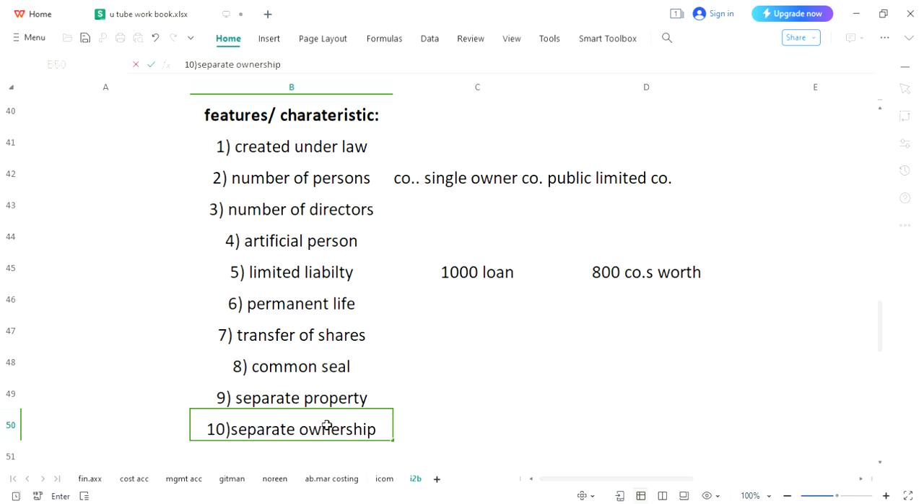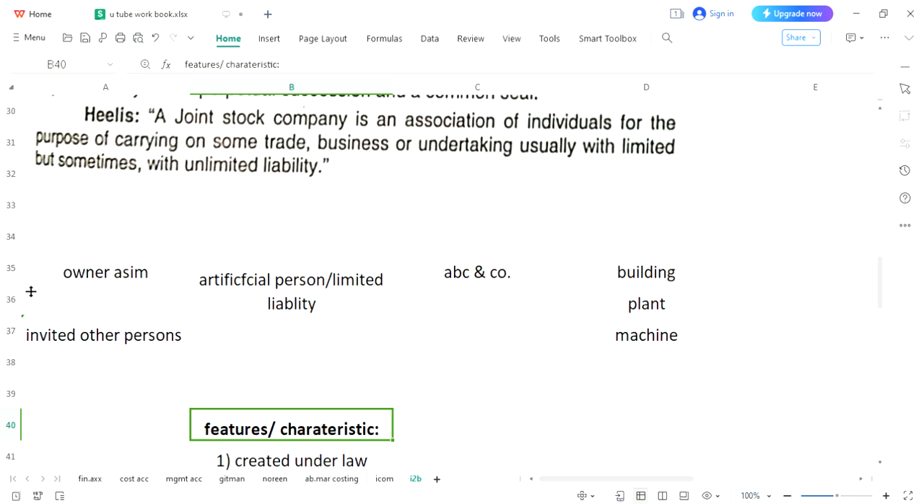So please understand, the owner who had the idea to create this artificial person was Asim. He had invited other persons as well. These owners would not be the managers of the company, and these persons would not be the directors of the company. The company would decide by itself who will be the directors, and all participants will decide who will give the directions to the business.